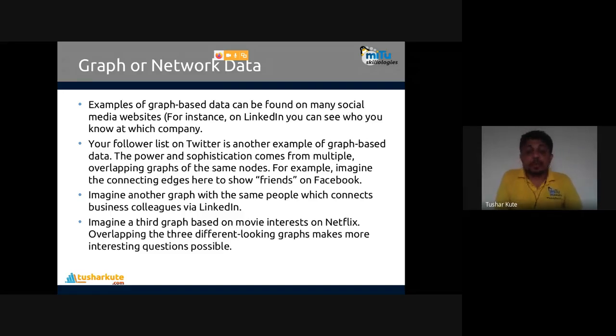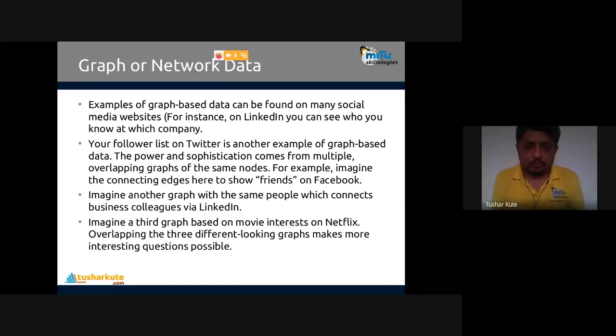Imagine another graph with the same people, which connects business colleagues via LinkedIn. Suggestions are given. In the graph center area we have an employee of a company, and the first employee, second employee, third employee, fourth employee, fifth employee are connected, and that is connected with another company's employees like that. So in graphical format the data is recorded on such social media sites. Imagine a third graph based on movie interest in Netflix. It's also one way Netflix suggests movies which are shown. That's also stored in the form of graphical data.